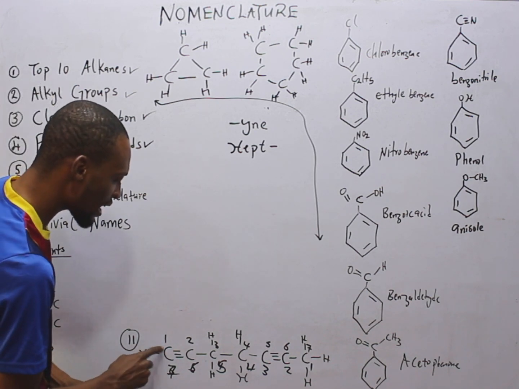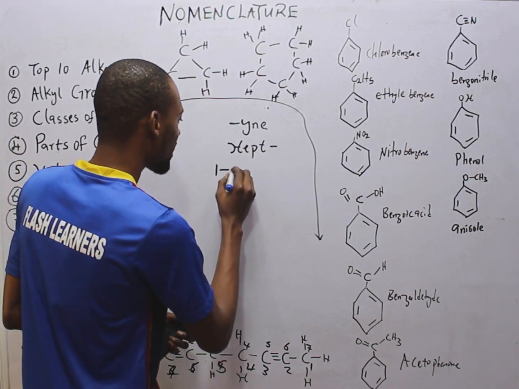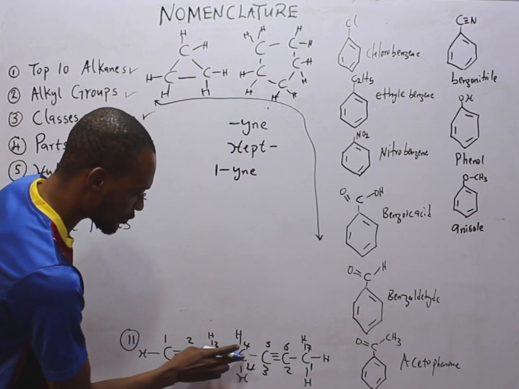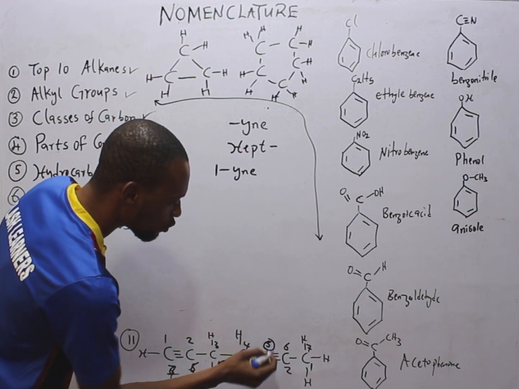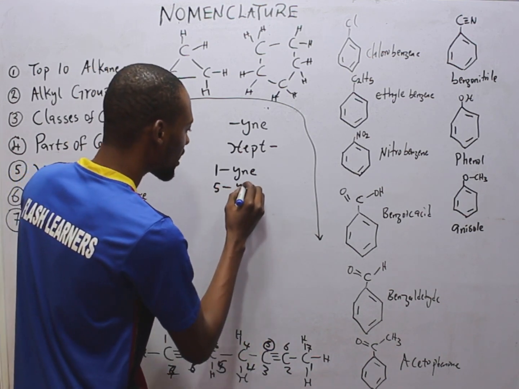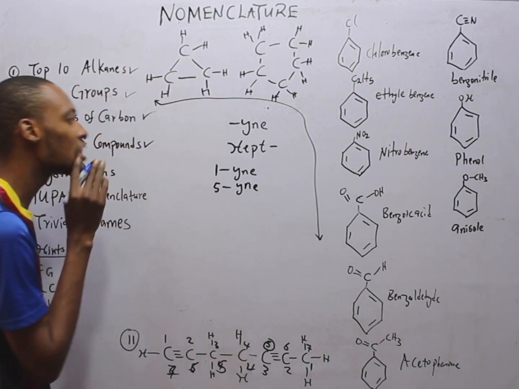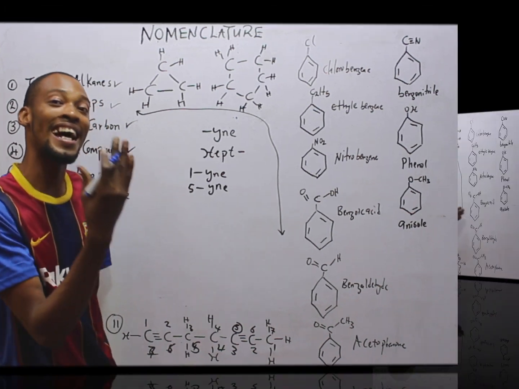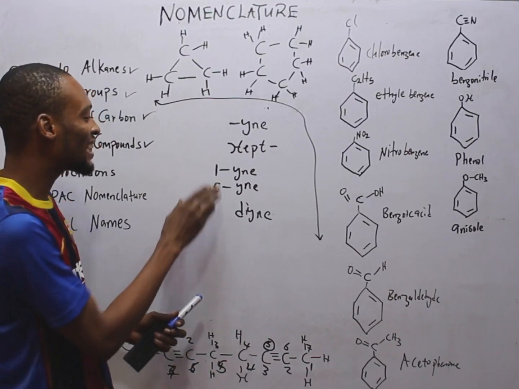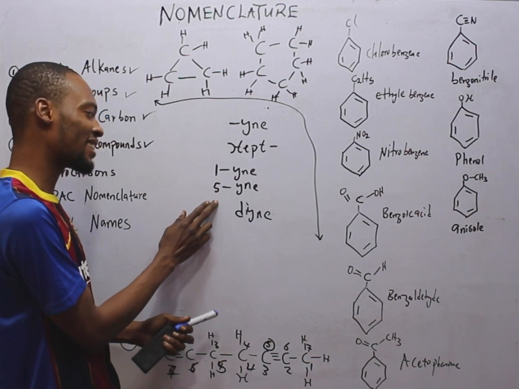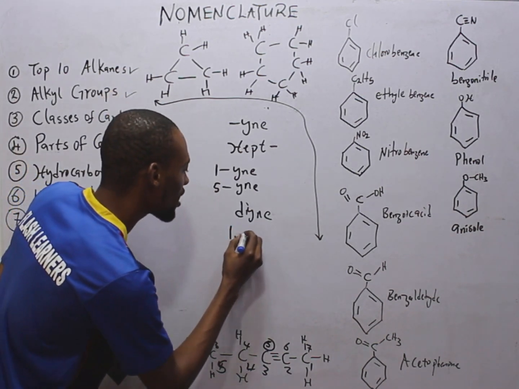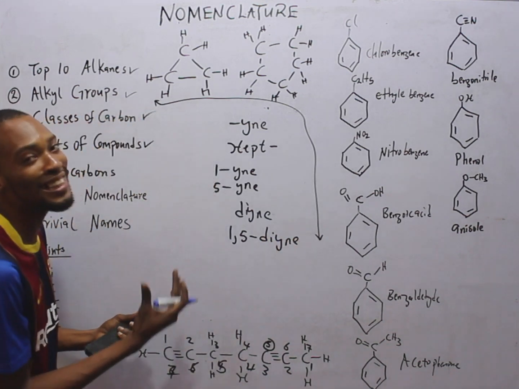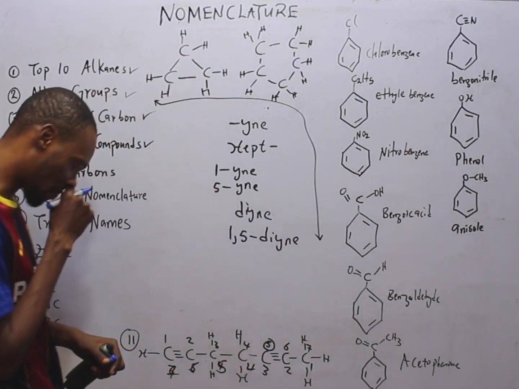Going with this one, where we have one ene, 1, 2, 3, 4, 5. In carbon 5, we have another ene, 5-ene. What does it mean? It contains 2 enes, and 2 of the same is referred to as what? Diene. And the diene, one of them is in carbon 1, the other one is in carbon 5. So we have 1,5-diene.